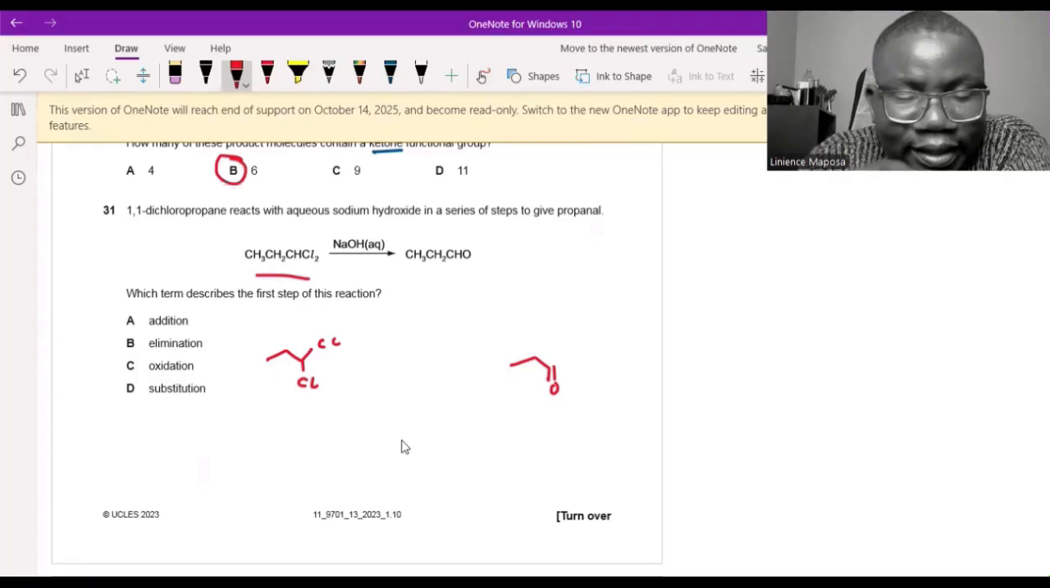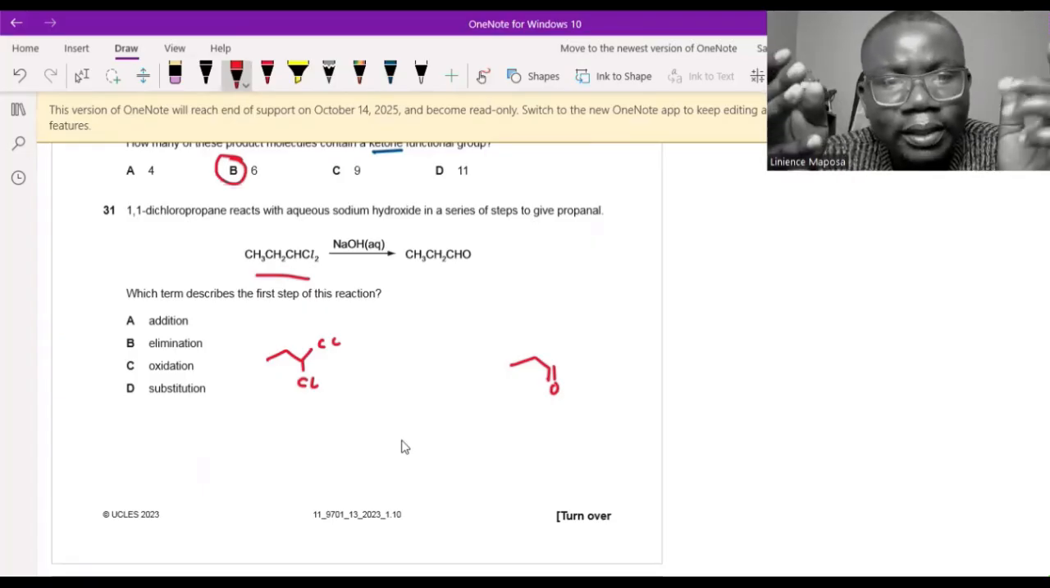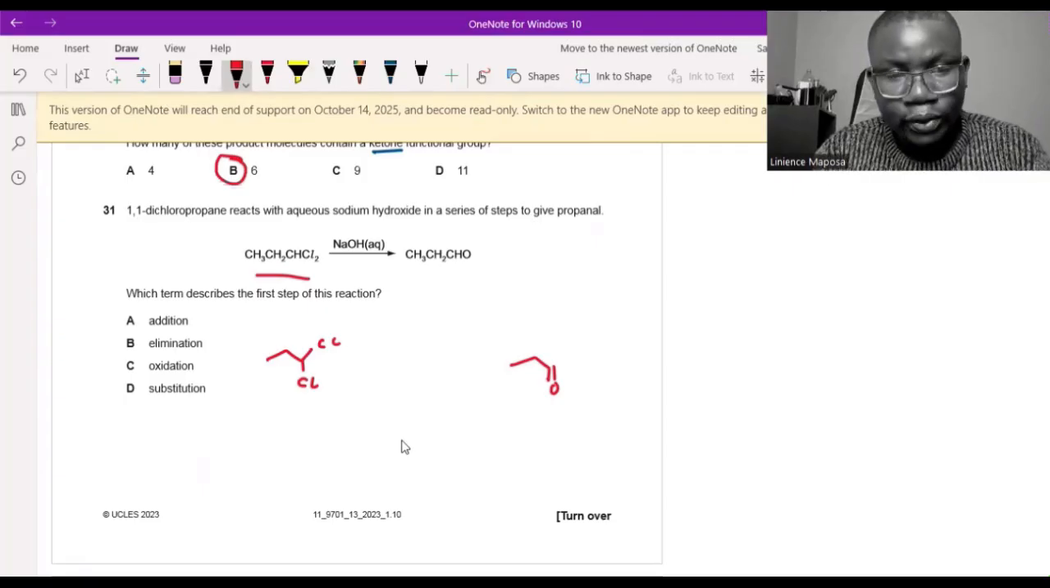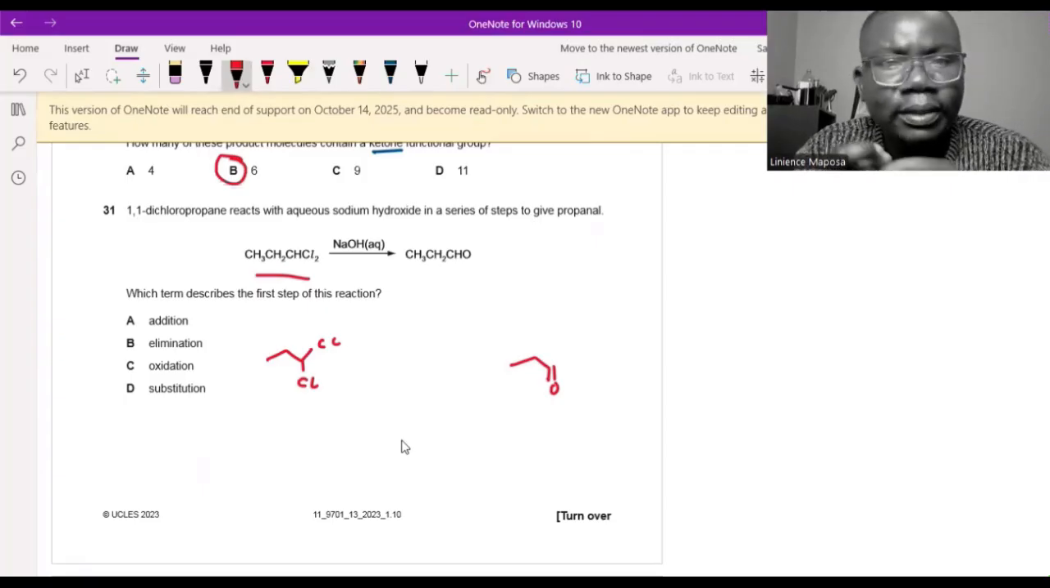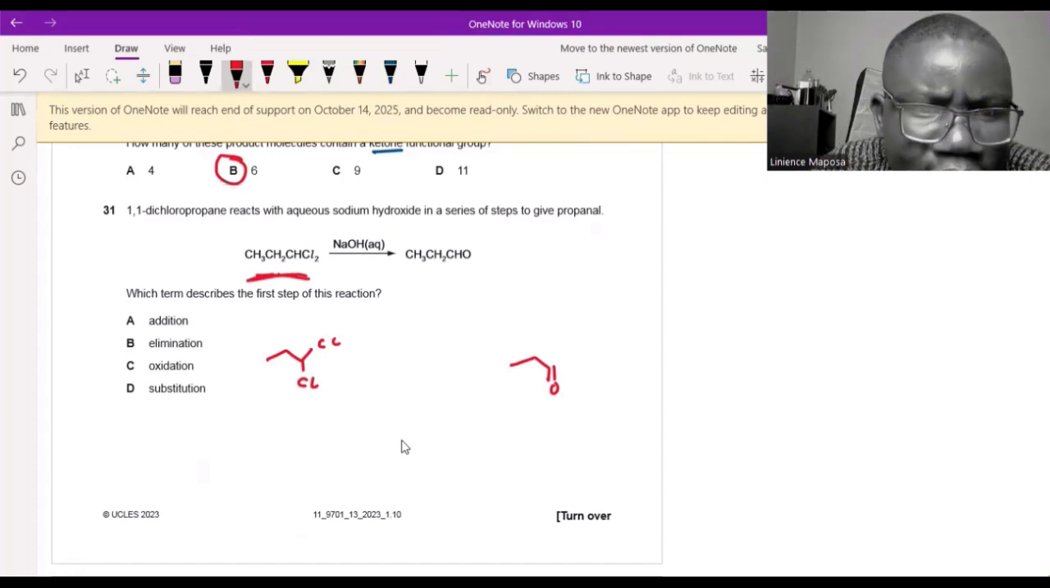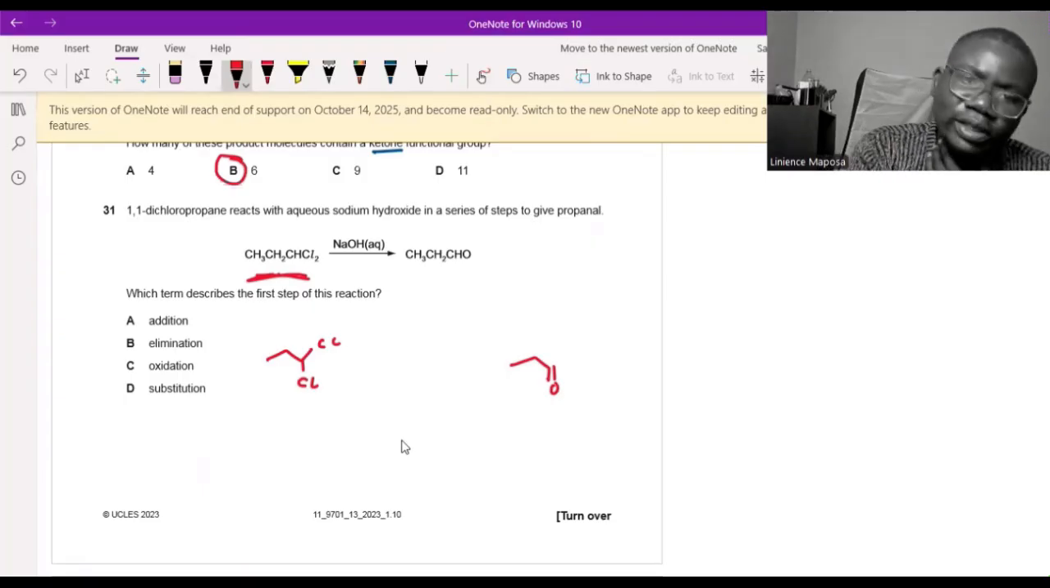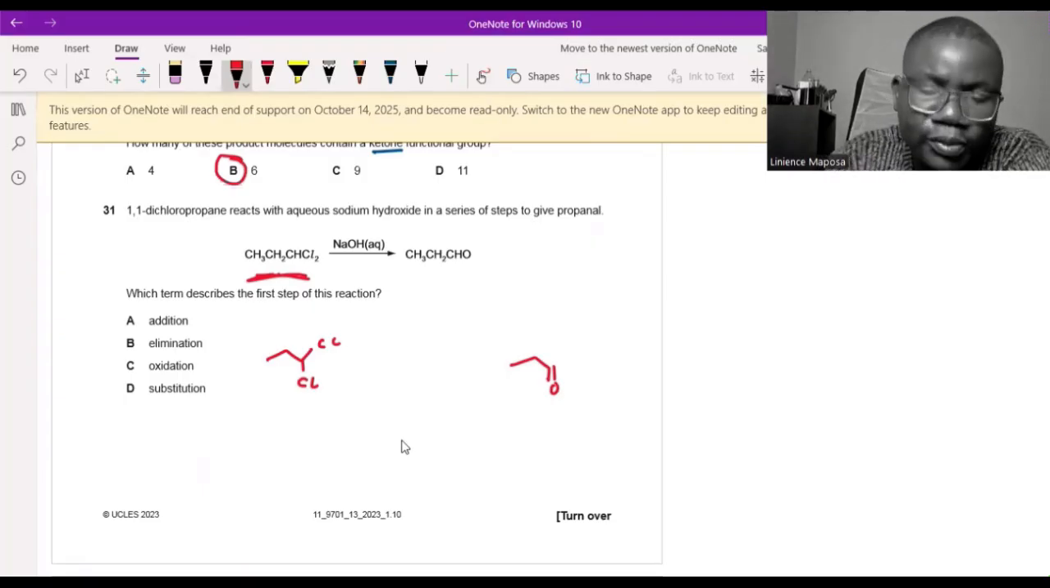Then, where was I? Aqueous sodium hydroxide, if you remember this one in your book, when you're looking at halogenoalkanes. Because this one is a halogenoalkane, chloro something is a halogenoalkane. When you use aqueous sodium hydroxide, you get a substitution reaction. When you use ethanolic sodium hydroxide, you get an elimination reaction. You form a double bond.